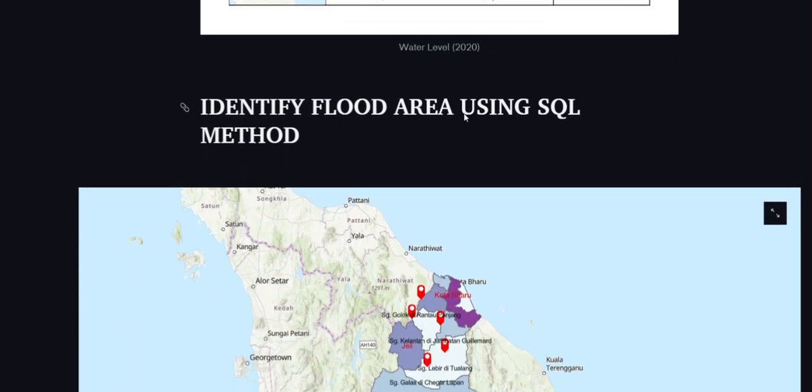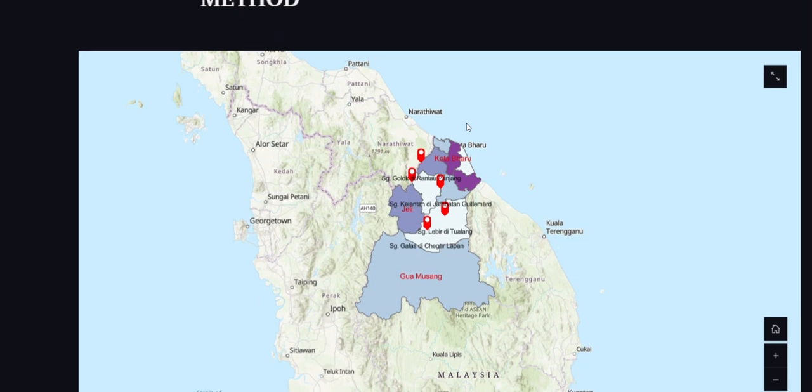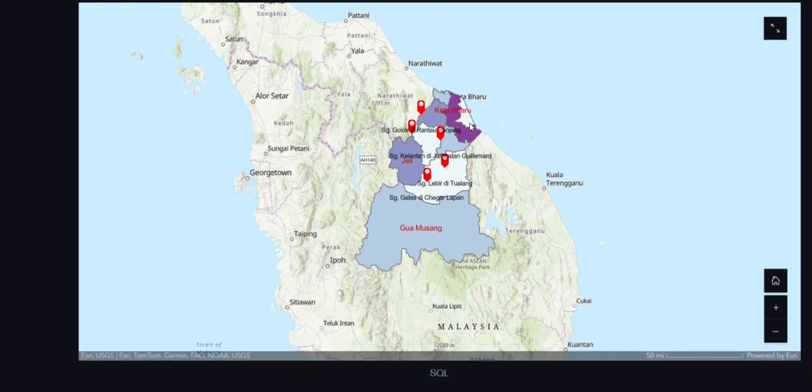And next we go to the map using the SQL method, which will locate the locations that we select using the SQL language typed in the box for SQL.